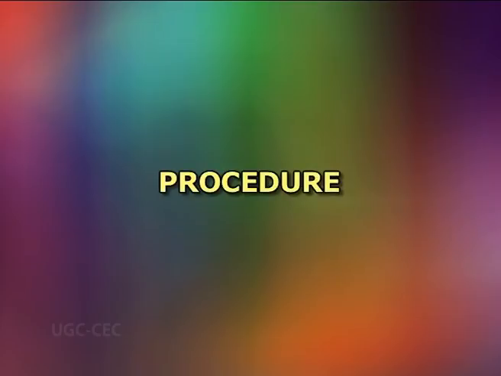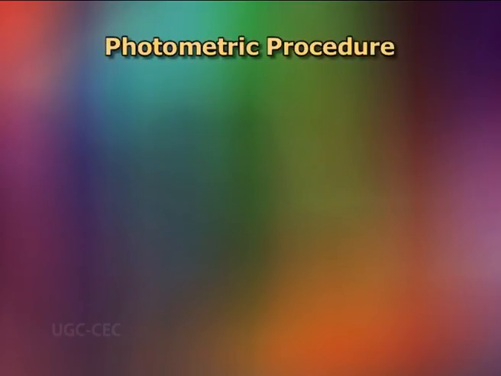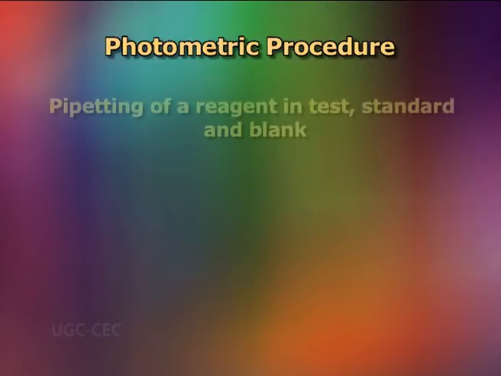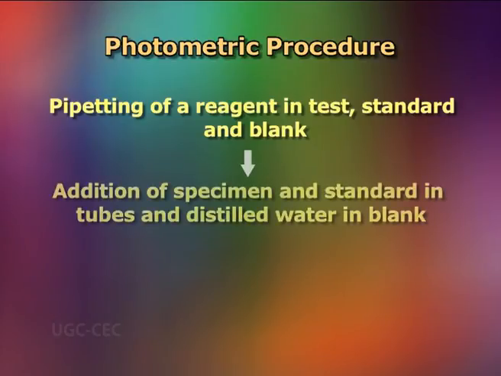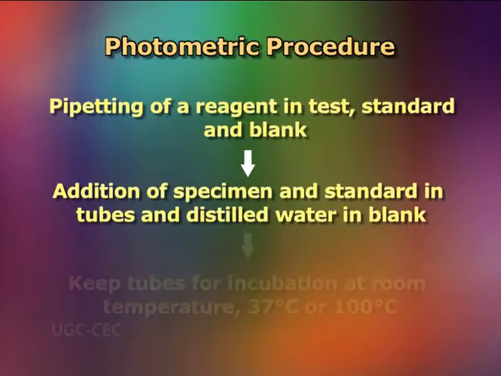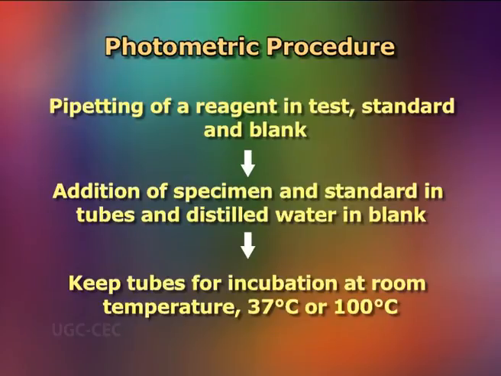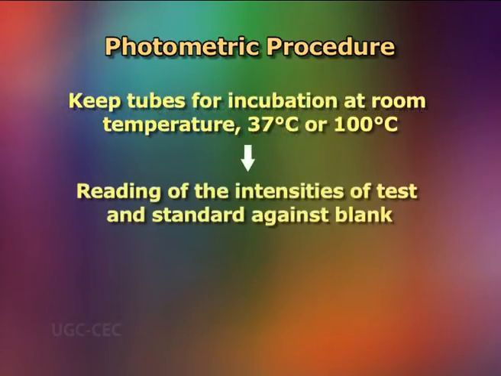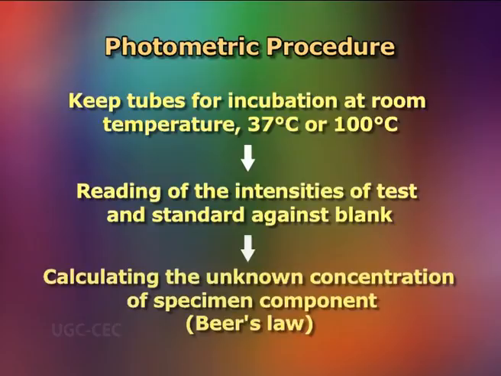Now we look into the procedure. Basic steps involved in a photometric procedure are: pipetting of a reagent into 3 tubes labeled as test, standard and blank, addition of specimen and standard in the respective tubes and distilled water in the blank, keeping the tubes for incubation at a specified temperature, that is room temperature, 37 degrees Celsius or 100 degrees Celsius, reading of the intensities of test and standard against blank at the specific wavelength, and calculating the unknown concentration of the specimen component by using Beer's law.